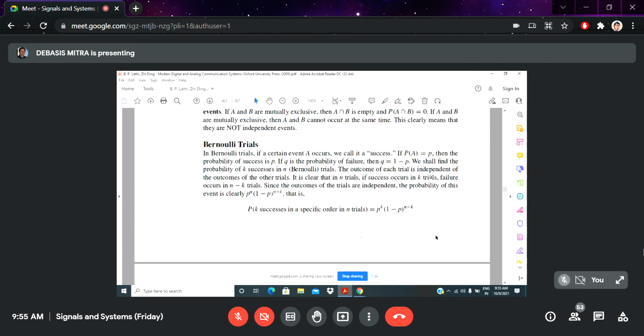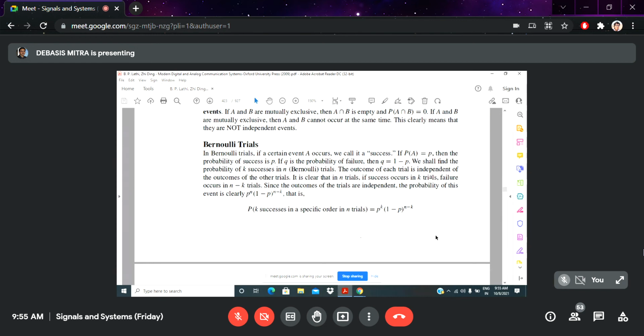So the outcomes of trials are independent. The probability of this event can be written with small p as the probability of success, so p to the power k will be your probability of success, and 1 minus p is the failure, and that occurs n minus k times.